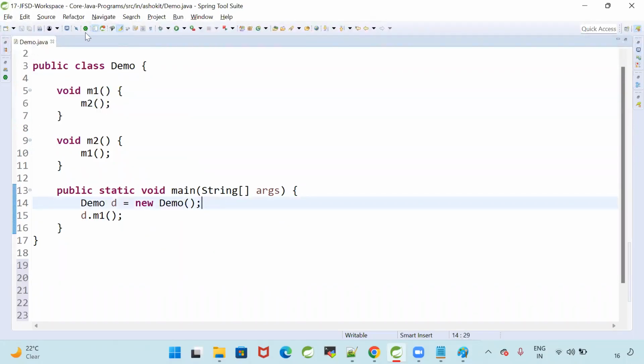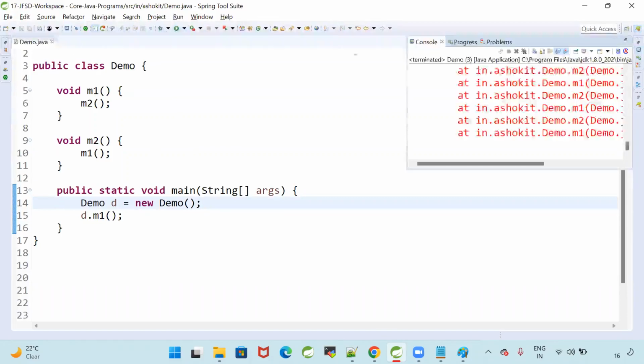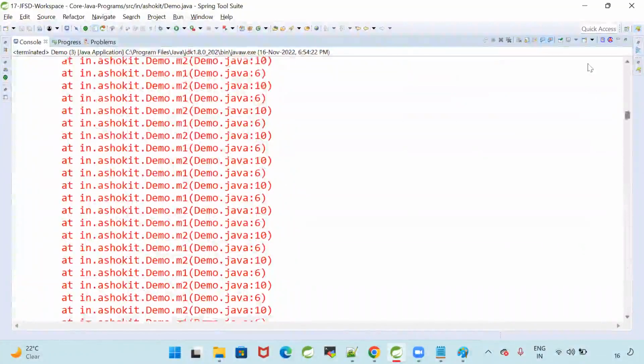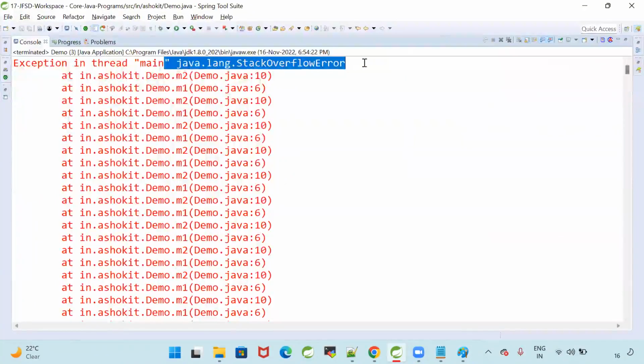Now run the program. Not exception, it is an error. What is the error? Stack overflow error. Can I handle that? No. So in the interview, they may ask this question. Can you write a program which will give me the error? Okay. So write m1, m2. m1 calling m2, m2 calling m1.